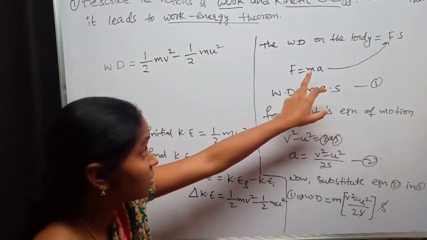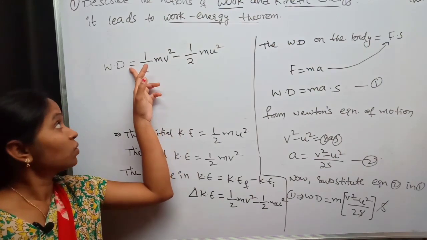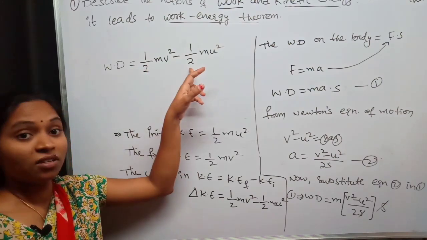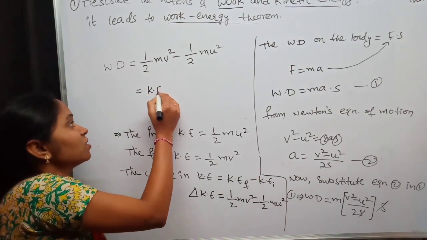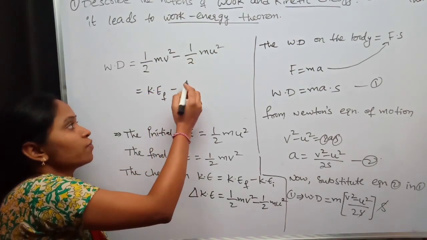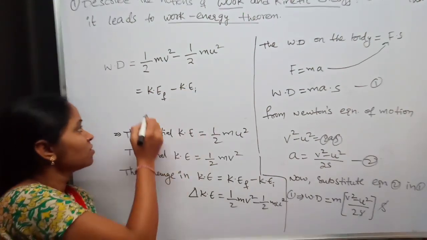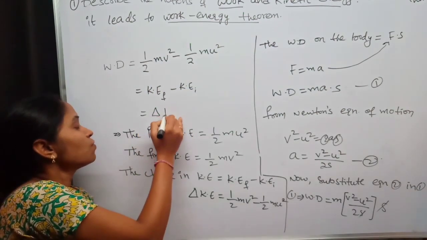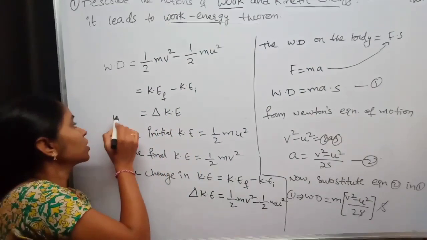The work done by the net force is equal to the change in kinetic energy. What is half mv square? It is the final kinetic energy. And what is half mu square? It is the initial kinetic energy. This is nothing but the change of kinetic energy. Yeah, this is work done.